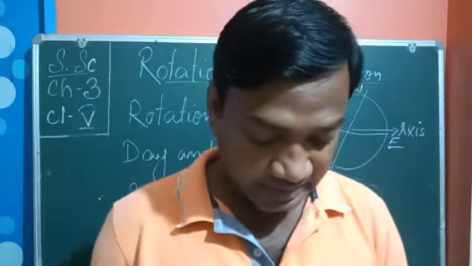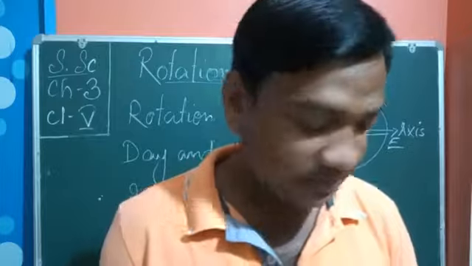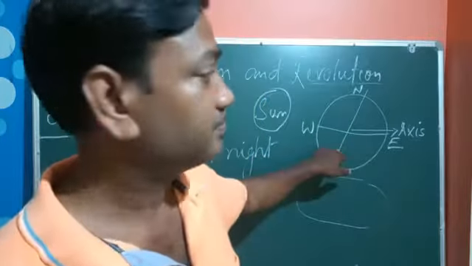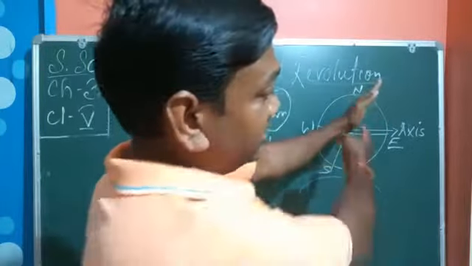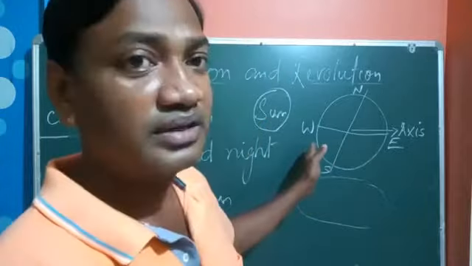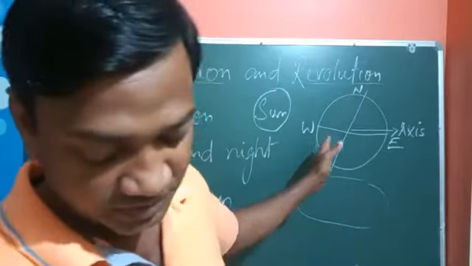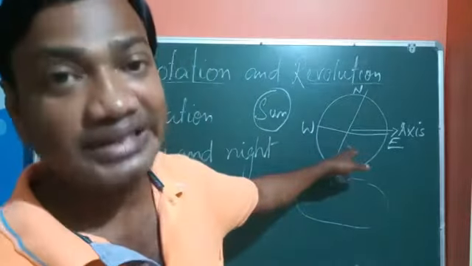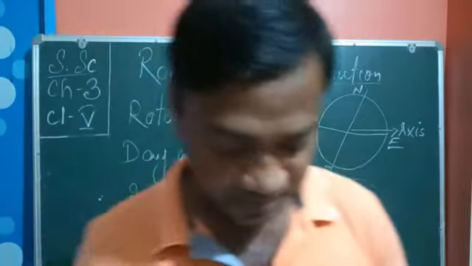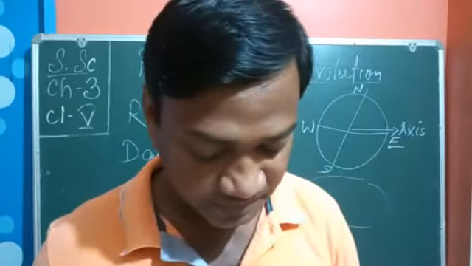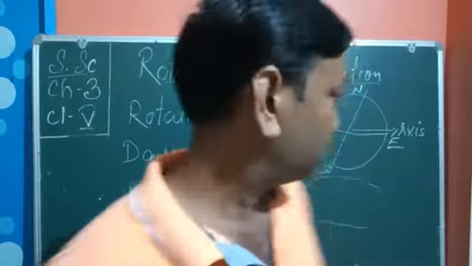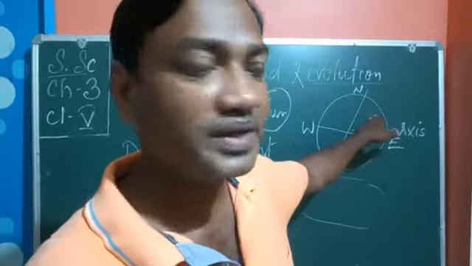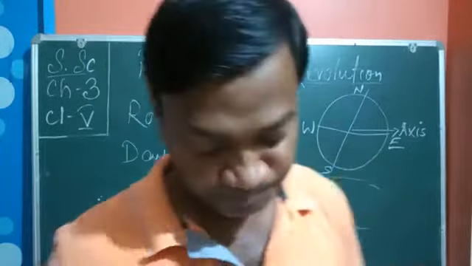And the opposite, that means the southern hemisphere: when it is tilted, this portion is away from the sun. So at that time it is the opposite. Their days are longer in the northern hemisphere, and their days are shorter here.